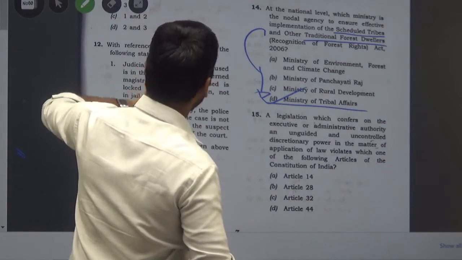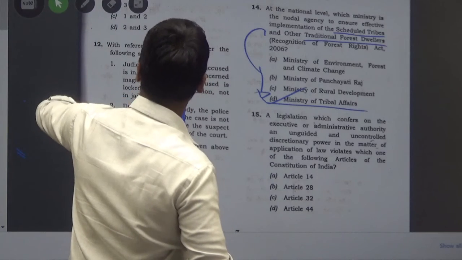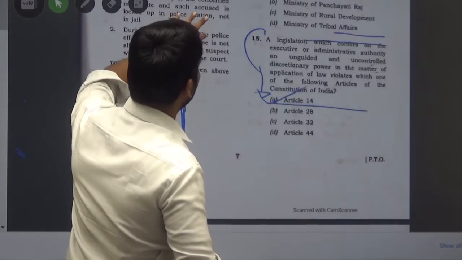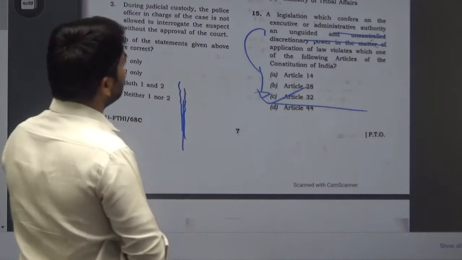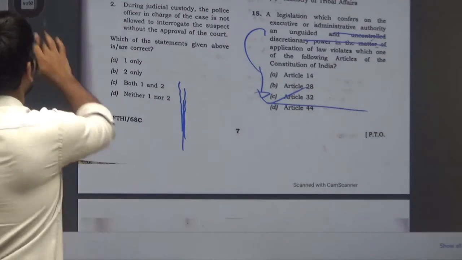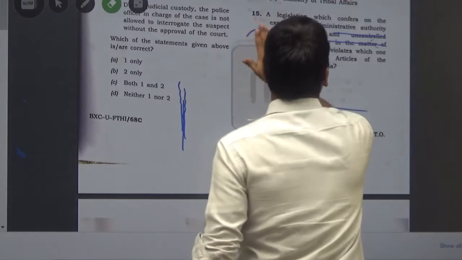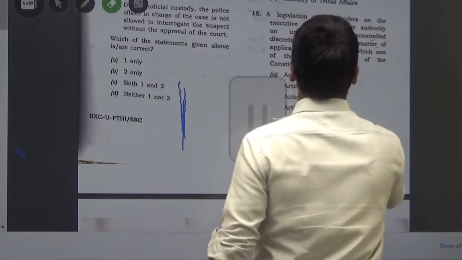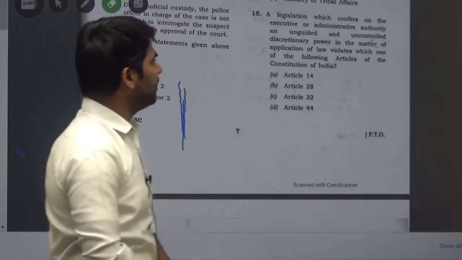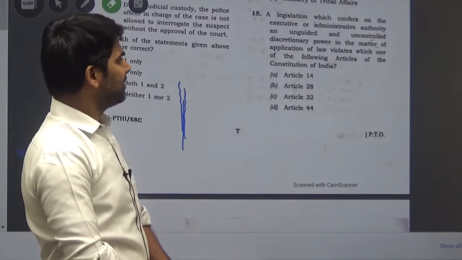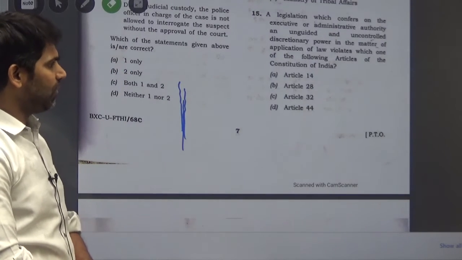The next question is question number 15, and that is, a legislation which confers on the executive or administrative authority unguided and uncontrolled discretionary power in the matter of application of law.